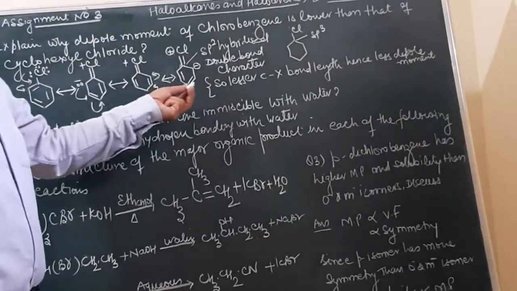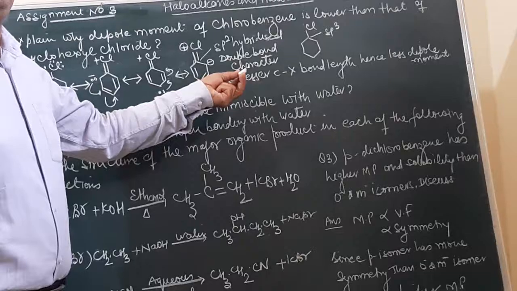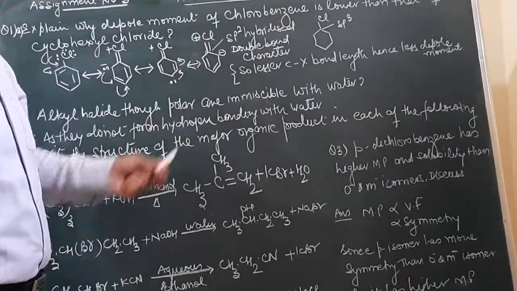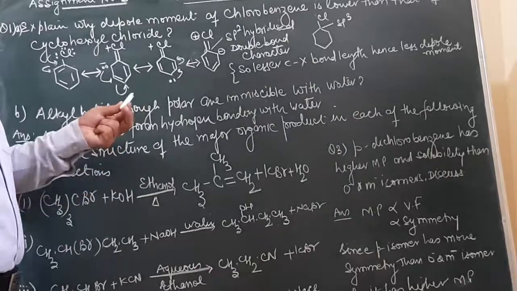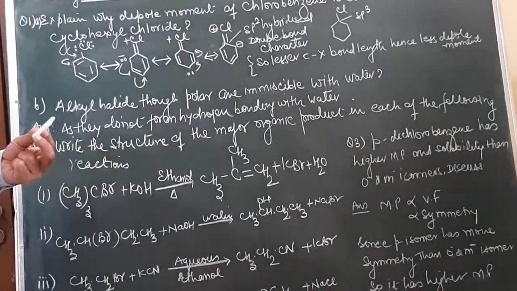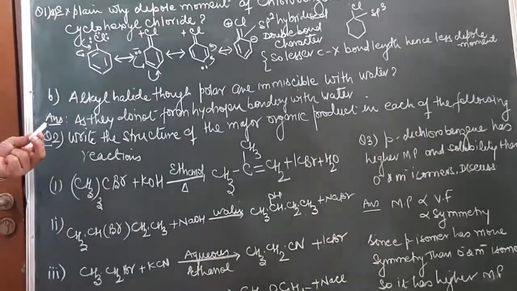The reason is that dipole moment is the magnitude of the charge multiplied by the bond length, and since the bond length in the double bond is less than that in the single bond, the dipole moment of chlorobenzene will be less than that of cyclohexyl chloride.